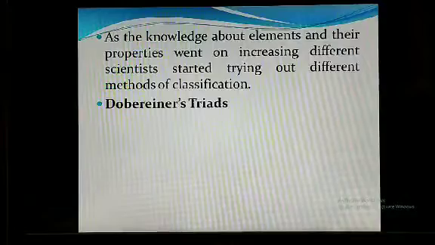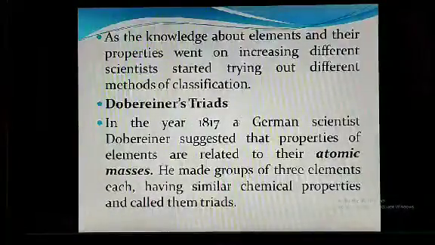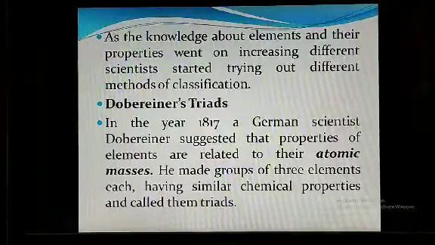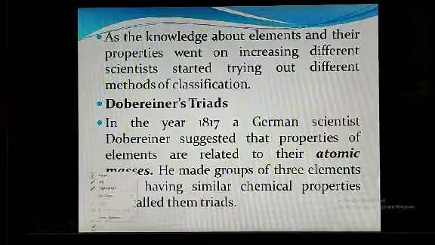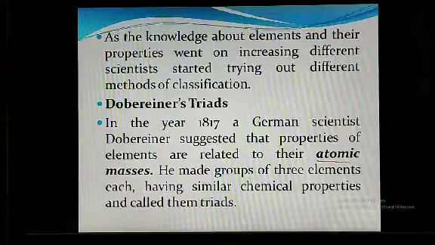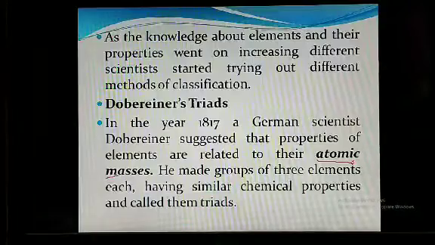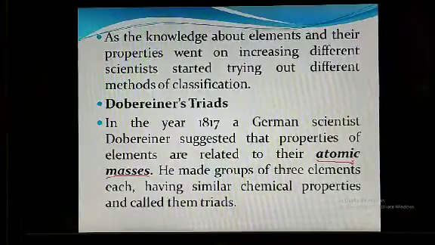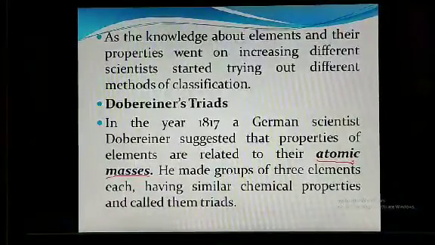Dobereiner classified the elements depending upon atomic mass. You are aware of atomic number and atomic mass. Here the classification depends upon atomic mass.